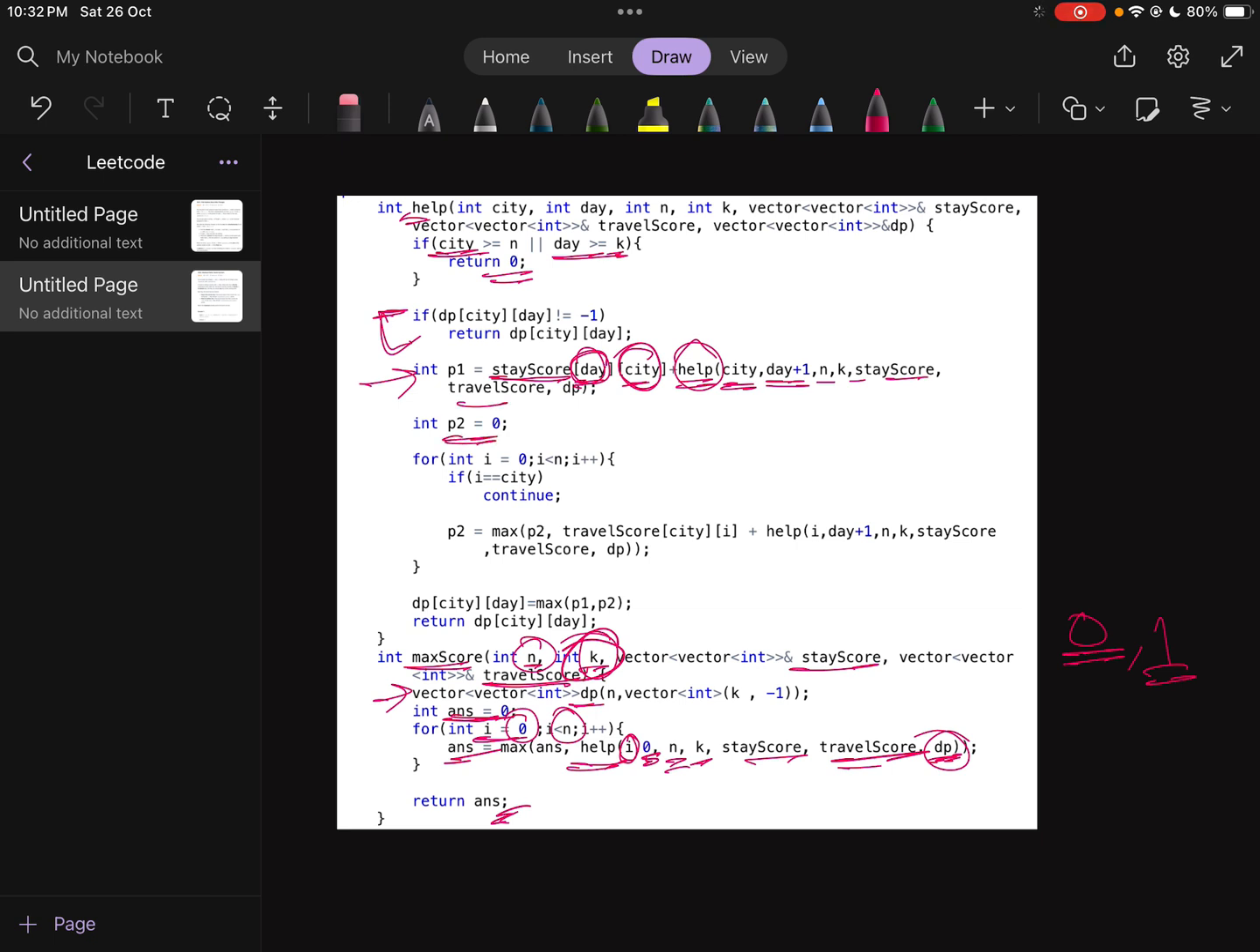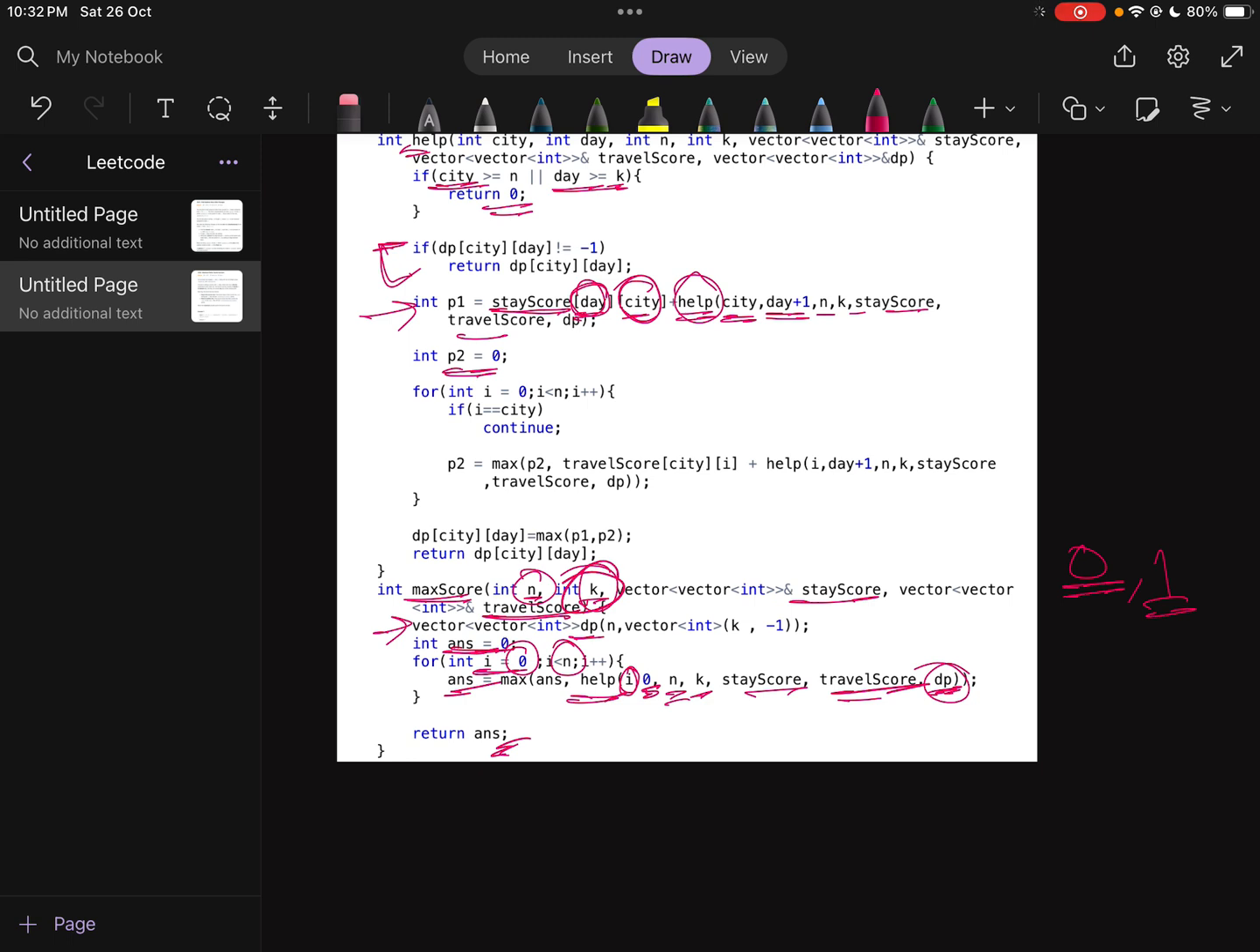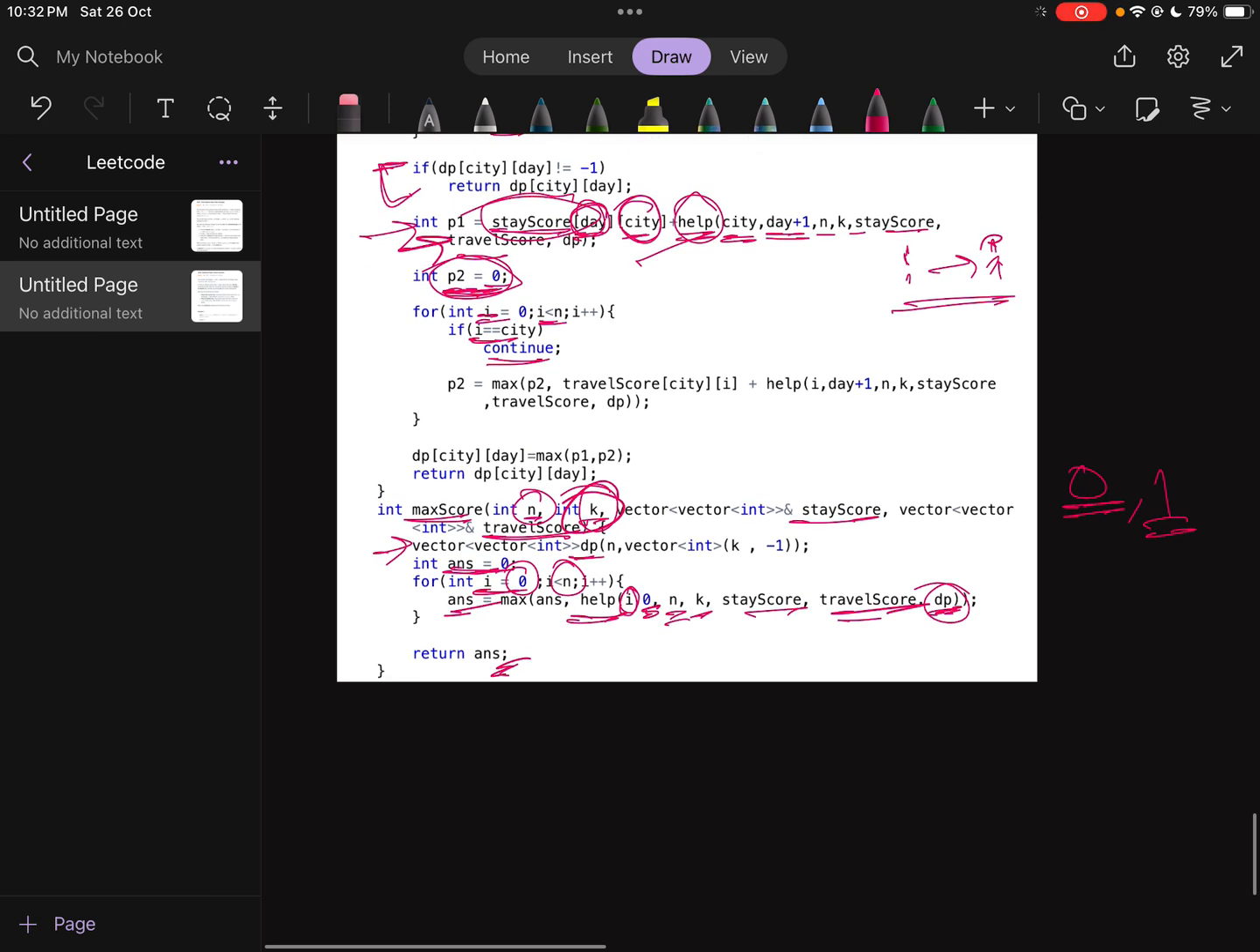Next option is if we move to other cities. There are multiple cities possible, so I am taking p2, another variable, initially 0, and looping i from 0 to i less than n. There are n cities possible. If our i is equal to city, that means we are moving to the current city again, meaning we are just staying here. So that's a continue, because I have already checked it. That means if it is i to i, we are actually staying in the current city, so that time the score will be the stay score, which I have already calculated. Now, if we move, what will happen? I will take the maximum value of p2 and the travel score of city i to city i.